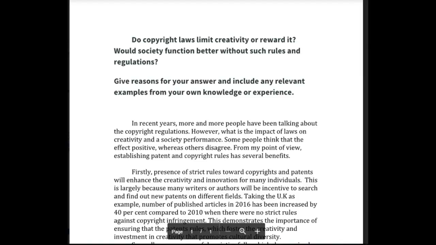Okay, and here it is. Do copyright laws limit creativity or reward it? Would society function better without such rules and regulations? Let's see what you had to say. "In recent years, more and more people have been talking about the copyright regulations." Okay, you don't need the here, just copyright regulations. "However, what is the impact of laws on creativity and a society and performance?"